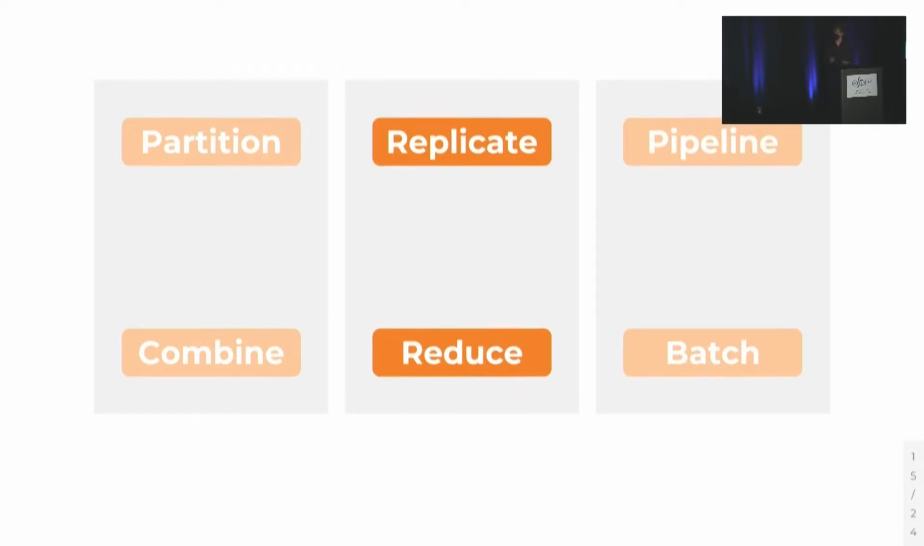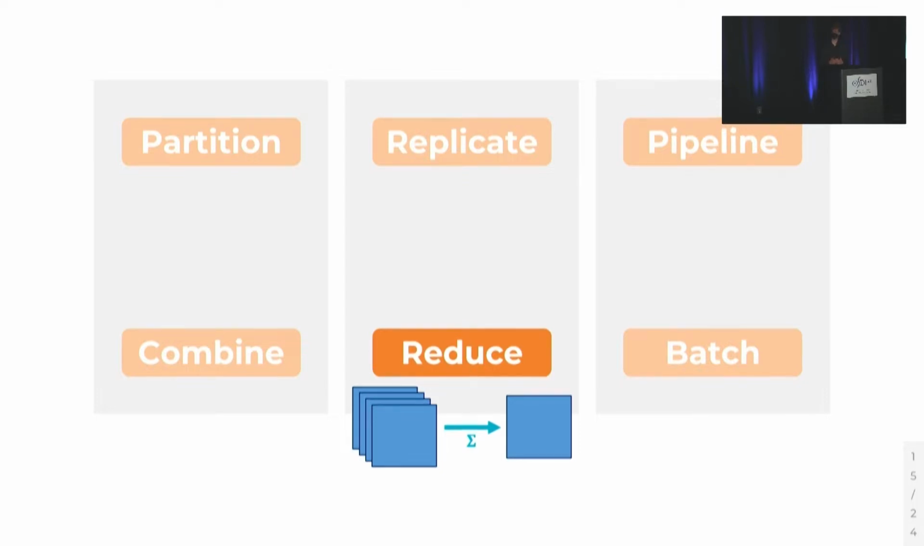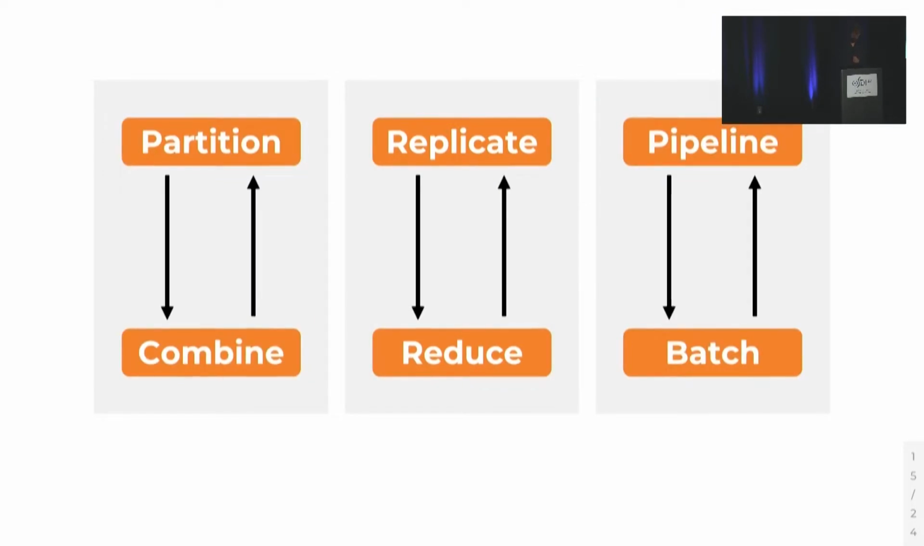I'll briefly explain replicate reduce, and for the details in the other 2, again, you'll have to read our paper. So replicate takes a single tensor and produces multiple distributed copies of that tensor. Reduce, on the other hand, takes multiple distributed tensors and sums them together, producing a single tensor. The reason these form a pair is that the forward pass of replicate is the exact same operation as the backward pass of reduce. And similarly, the forward pass of reduce is exactly the same operation as the backward pass of replicate. This exact same relation holds for the other 2 pairs.